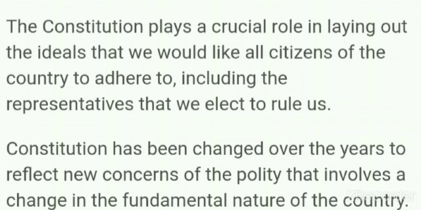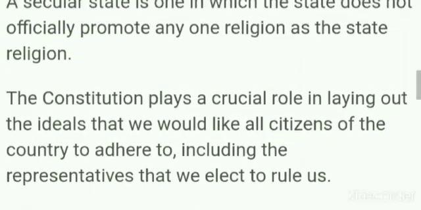The Constitution has been changed over the years to reflect new concerns of the polity that involve changes in the fundamental nature of the country. That's why we call it amendment.